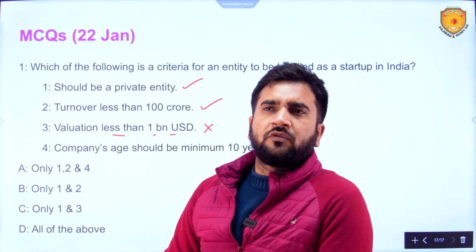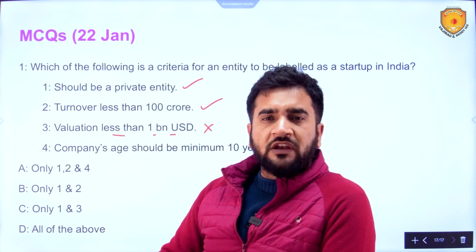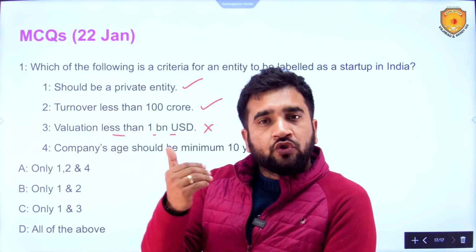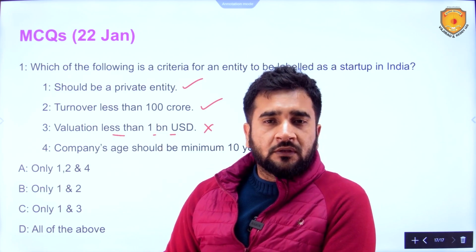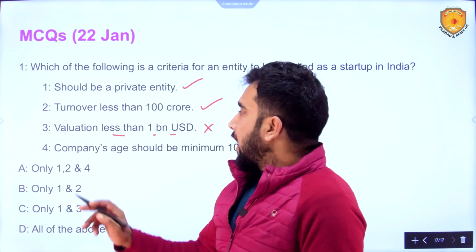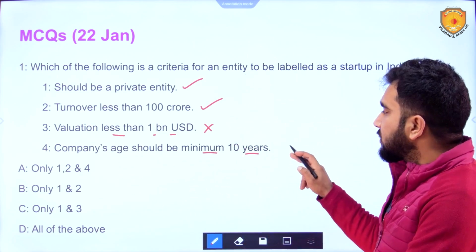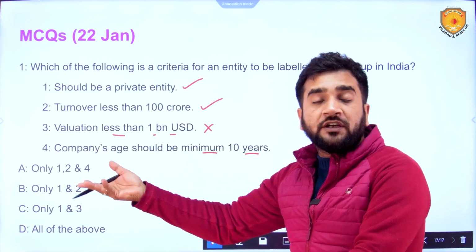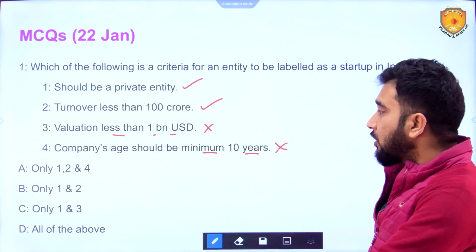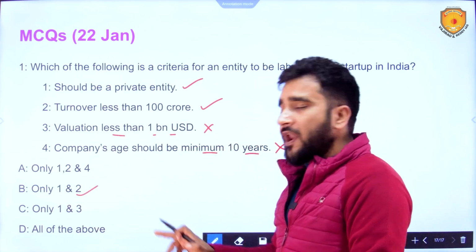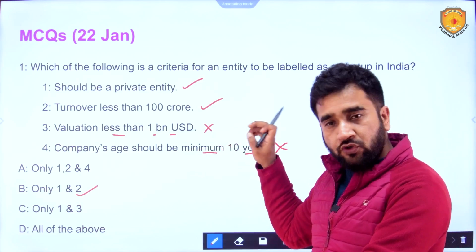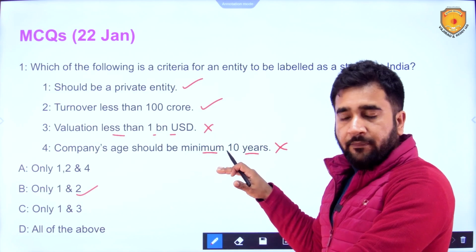There are many startups which have valuation more than $1 billion, and those startups are called unicorn startups. So this is wrong. Company's age should be minimum 10 years? No, it should be maximum 10 years. It should not be beyond 10 years. So this is also wrong. So hence 1 and 2. So you have to take care of these plays of words. UPSC does that many a times.